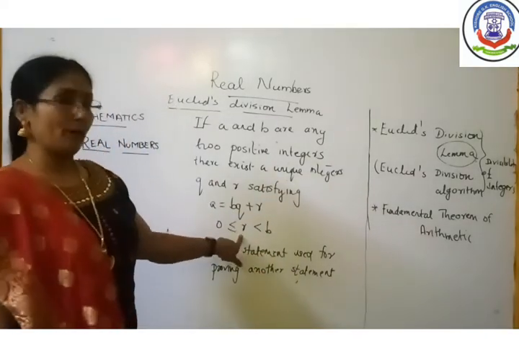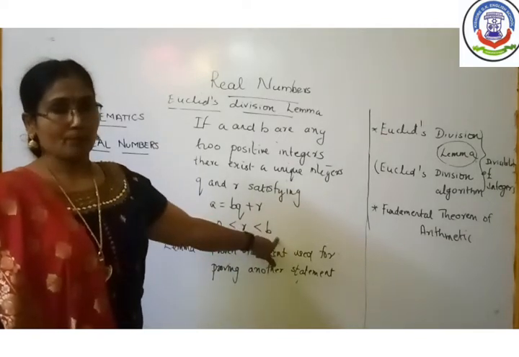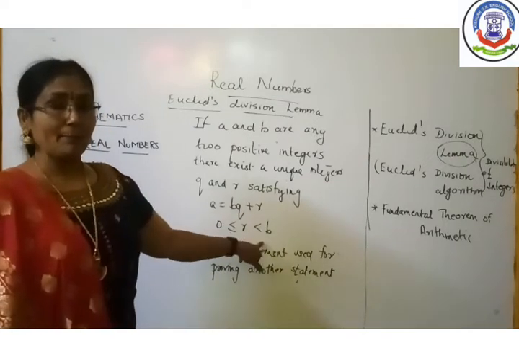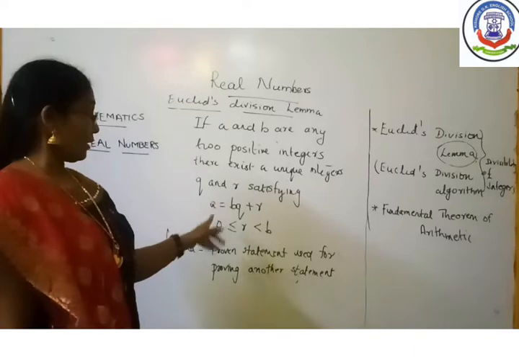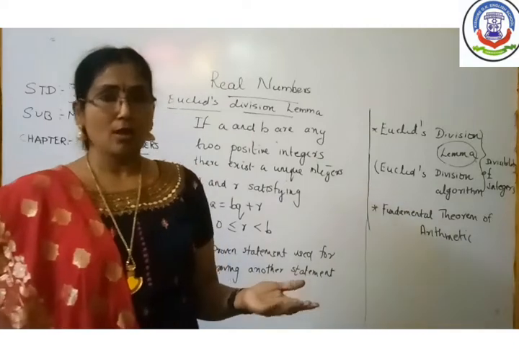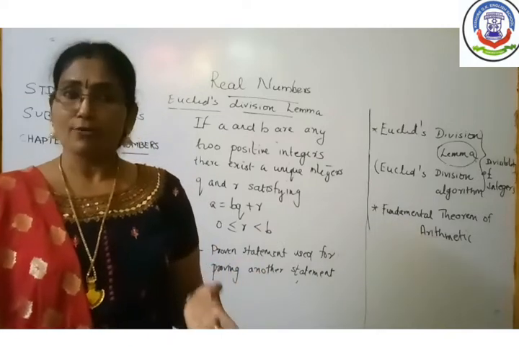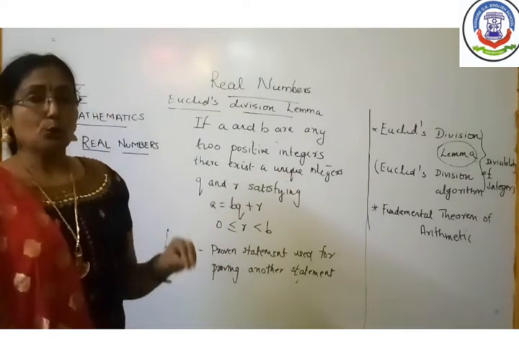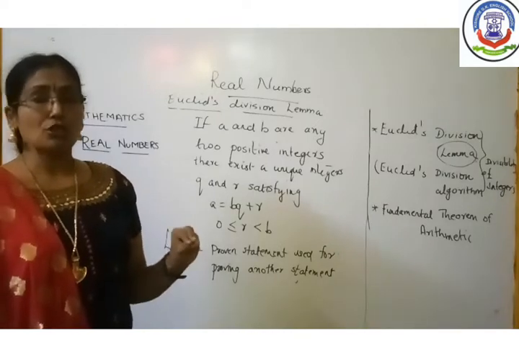The condition for the remainder is that the remainder is equal to 0 or less than the divisor. That much possibility is there for the remainder: from 0 it can extend up to less than b, where b is the divisor. For example, if you are dividing any number by 6, the possible remainders are 0, 1, 2, 3, 4 and 5. Now according to Euclid's division lemma, what you are going to do is calculate the HCF of any two given positive integers.